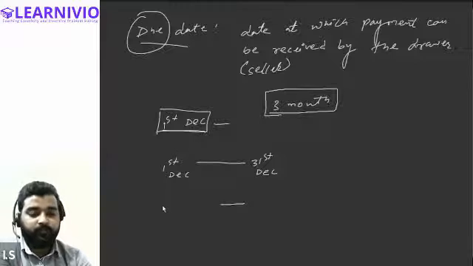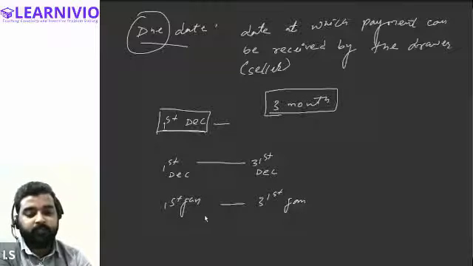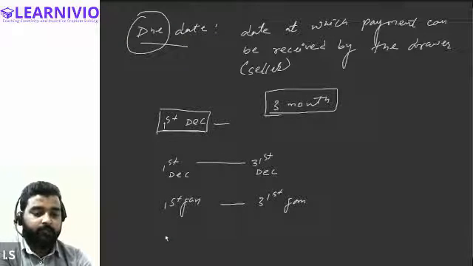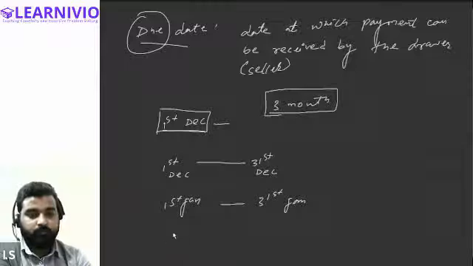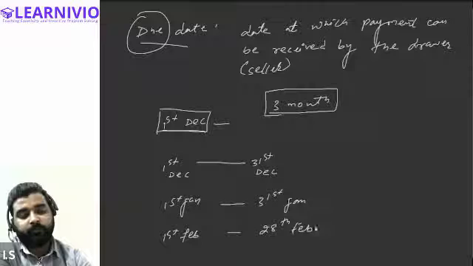Then from 1st January to 31st January, it will be counted as 1 month again. And from 1st of February till 28th February, this will be counted as 3 months. Is that correct, everyone?